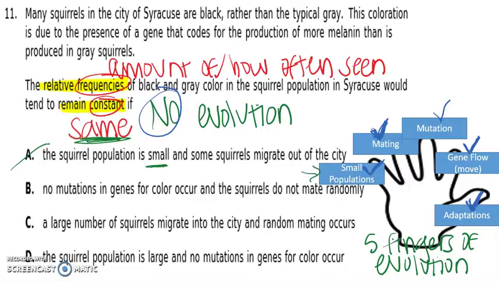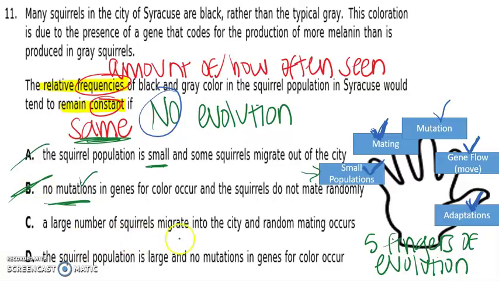B, no mutations in genes for color occur. So no mutations. Well, mutations do cause evolution, so since this one says no mutations, that part's going to be okay. But squirrels do not mate randomly. Remember, mating is one of the ways that evolution does occur. So we're looking for no, so B can't be correct.